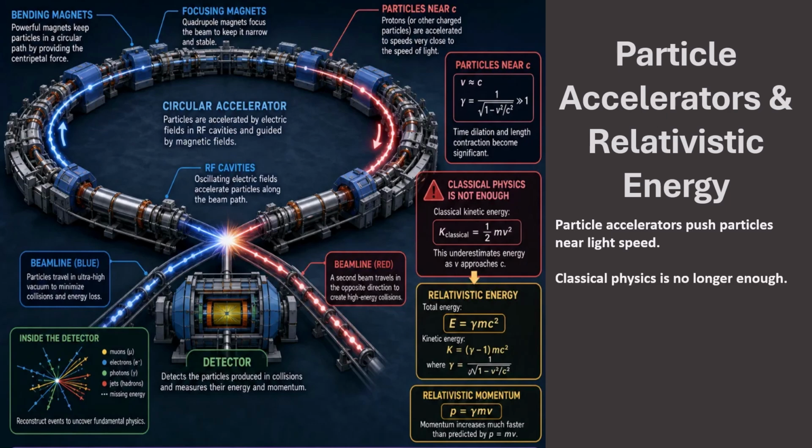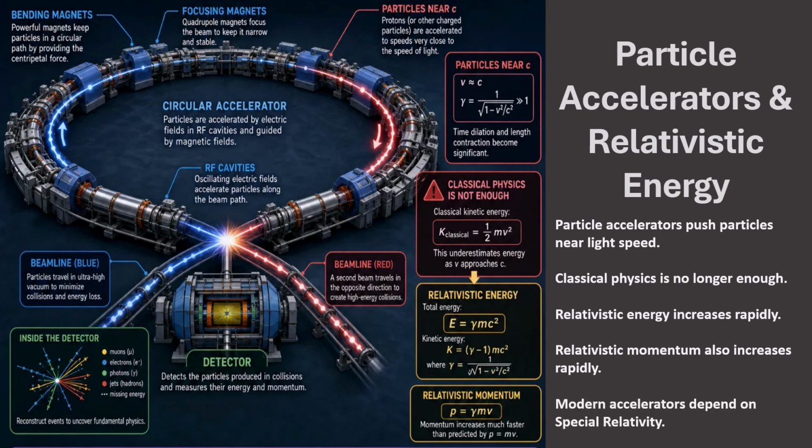At these speeds, classical physics is no longer enough. The ordinary formula for kinetic energy gives an answer that is too small. Special relativity shows that the particle's energy increases rapidly as its speed approaches c. Its momentum also increases much faster than classical physics predicts. This is why accelerator design must use relativistic energy and relativistic momentum.